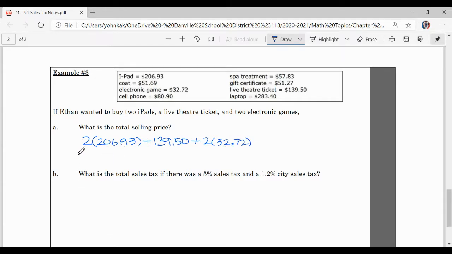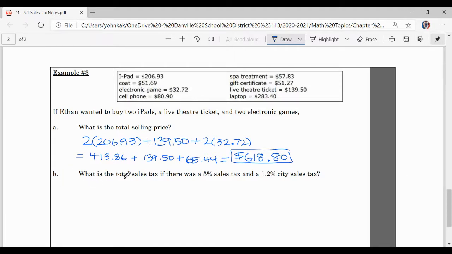All right, so 2 times 206.93 is 413.86 plus 139.50. And then 2 times 32.72 is 65.44. Add all that up, grand total is $618.80. That is a lot of money for Ethan to pay.